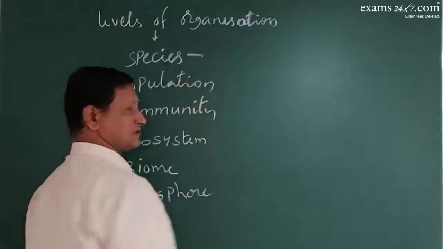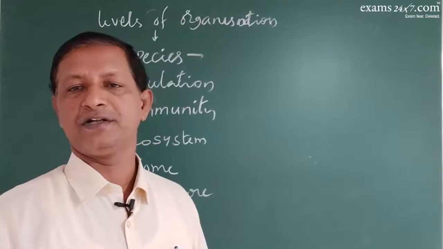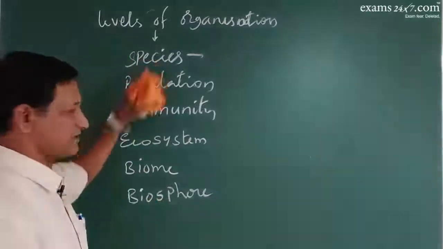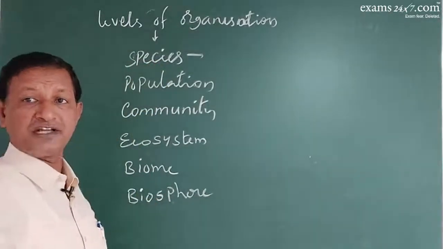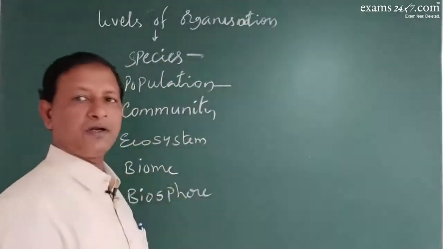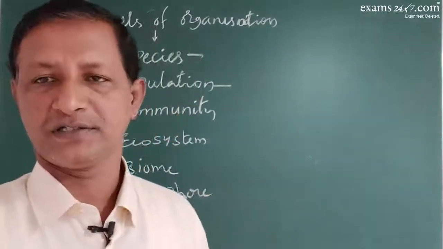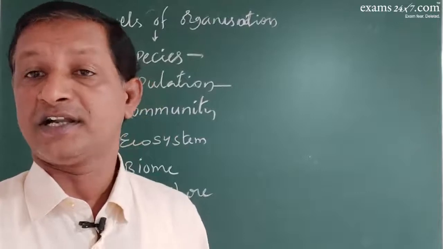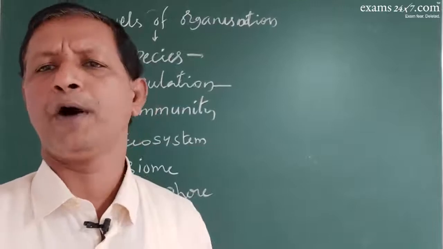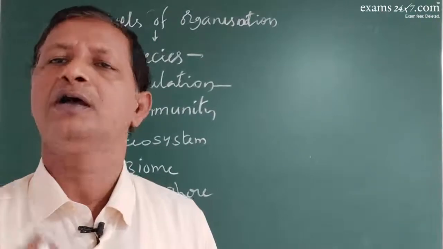An assemblage of individuals of a similar type is called a species. The group of individuals of one species becomes a population. For example, a human population consisting of only human beings, a cattle population consisting of only cattle, a tree population consisting of only trees, or a Hopea parviflora population.